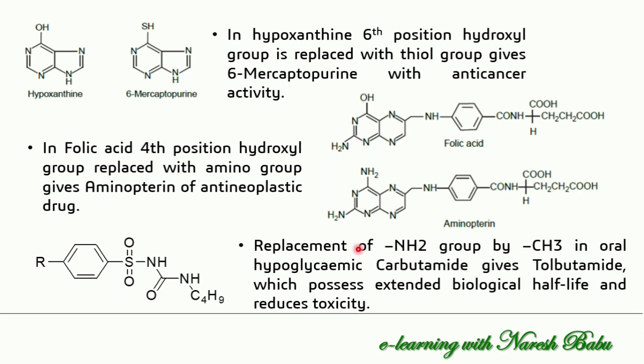So you can see next, the replacement of the amino group by methyl in the oral hypoglycemic carbutamide gives tolbutamide. So in this R position, we are replacing the NH2 group with the methyl group, so carbutamide gives tolbutamide, which possesses an extended biological half-life and reduced toxicity. Carbutamide has toxicity, and it is reduced by converting the amino group into a methyl group, that is, into tolbutamide. So next, coming to the next category, that is divalent atoms and groups in the classical bioisosteres.